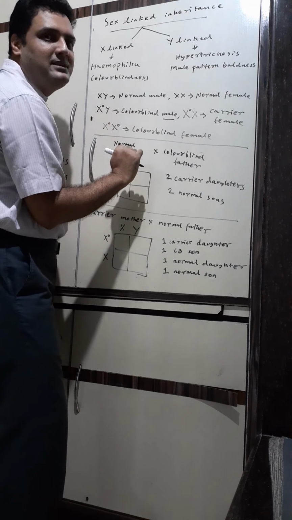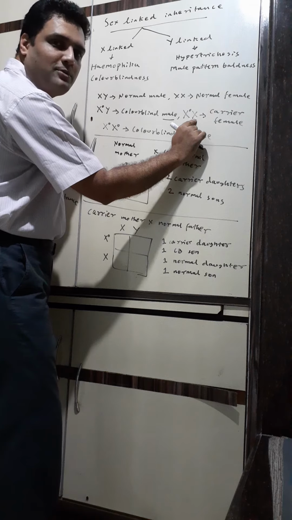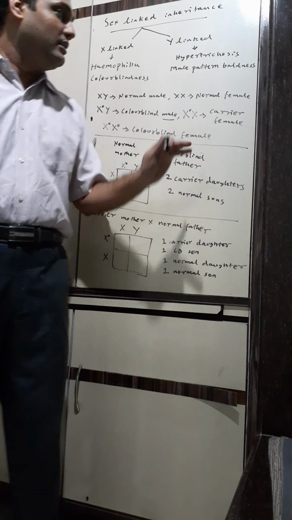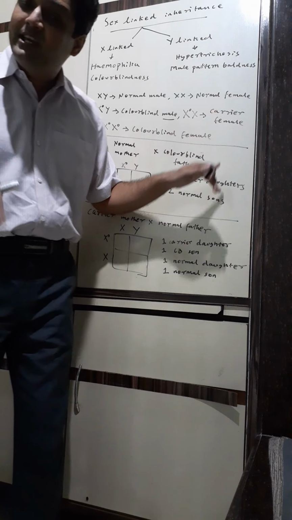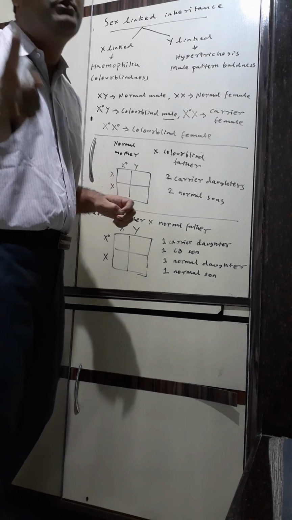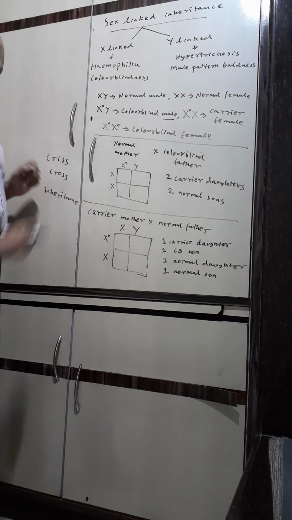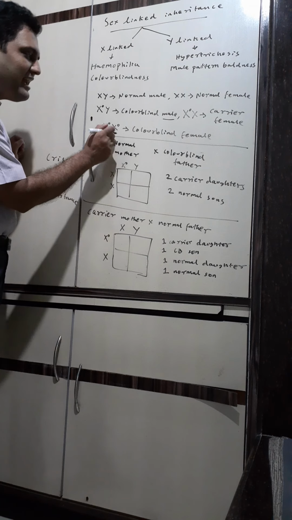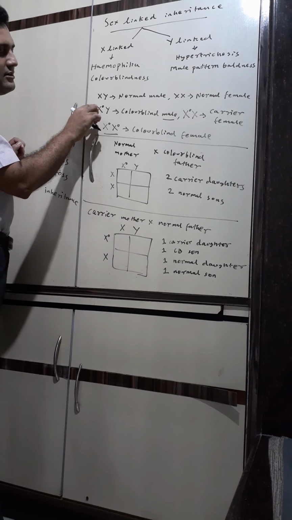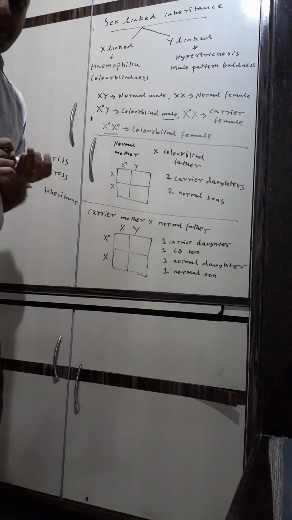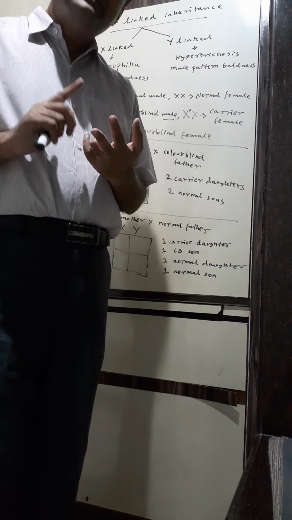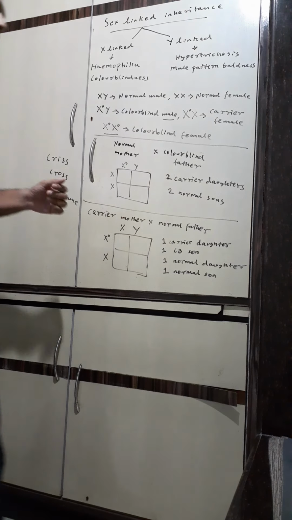In a female, what happens? If the other X chromosome is normal, she will have that gene, but she will not be colorblind or hemophilic. So she will be called a carrier because she can pass it to her son. A female can only become colorblind or hemophilic if both the X chromosomes have that gene, which is very rare. So a male will become colorblind more easily because one X chromosome has the gene. So remember, children, both hemophilia and color blindness are more common in males than in females.